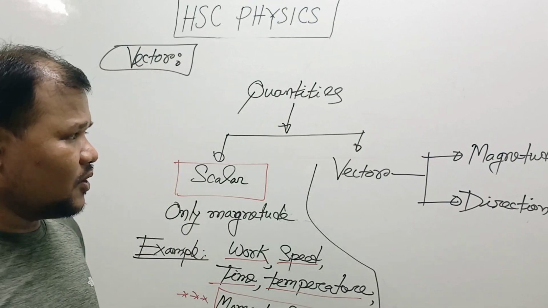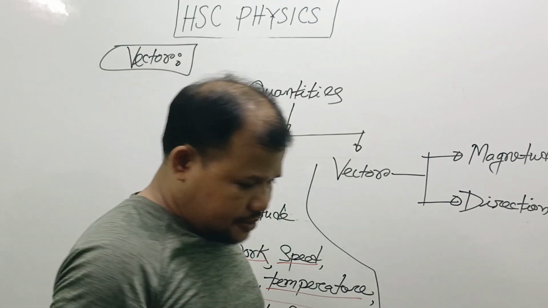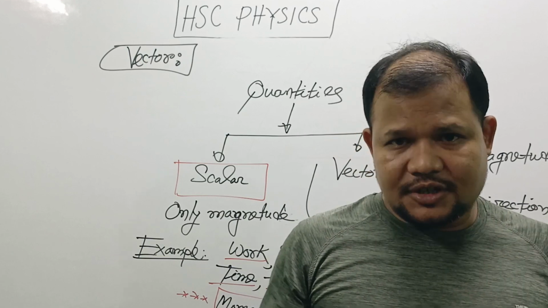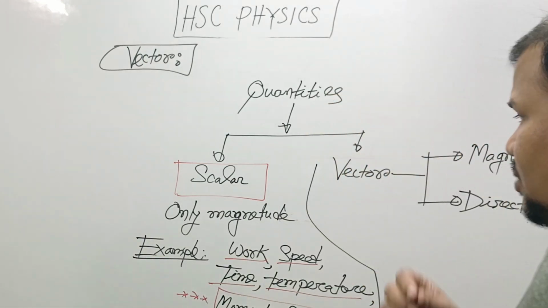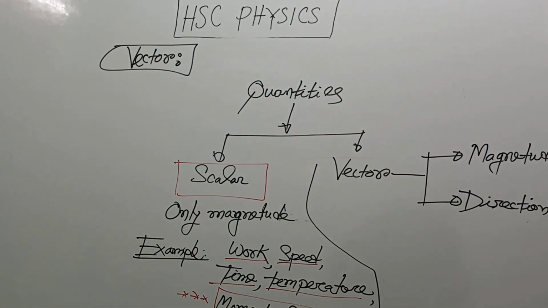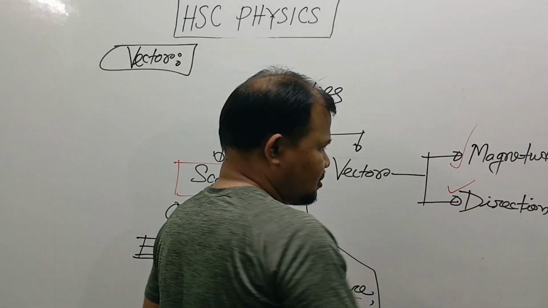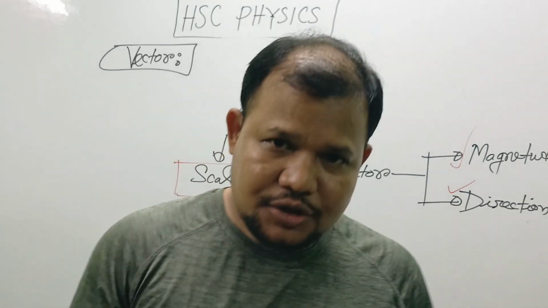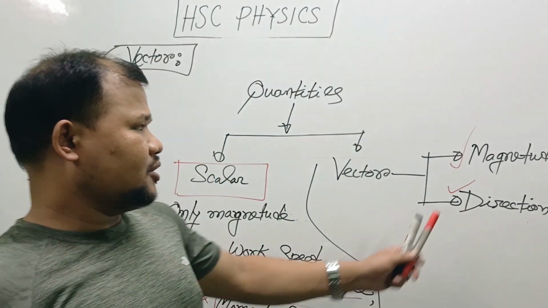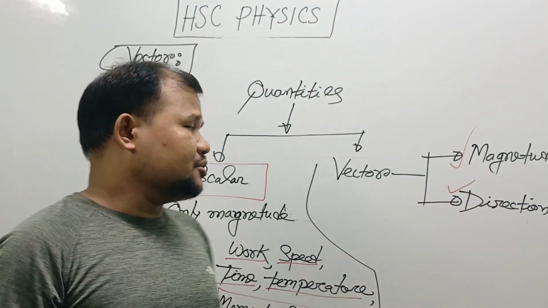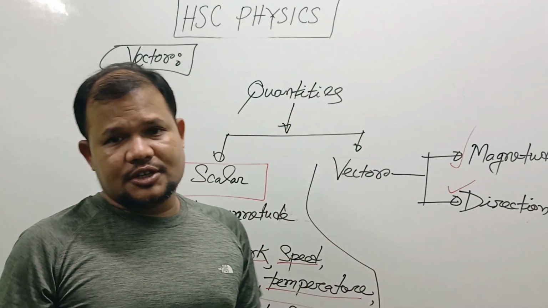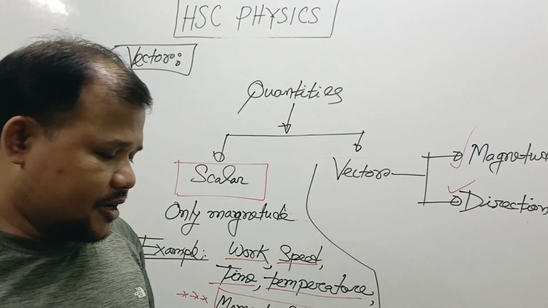My dear student, always remember that for representing vector quantities fully and perfectly, we must confirm two things: its magnitude and direction. Without these two things, we cannot represent vector quantities perfectly and clearly.